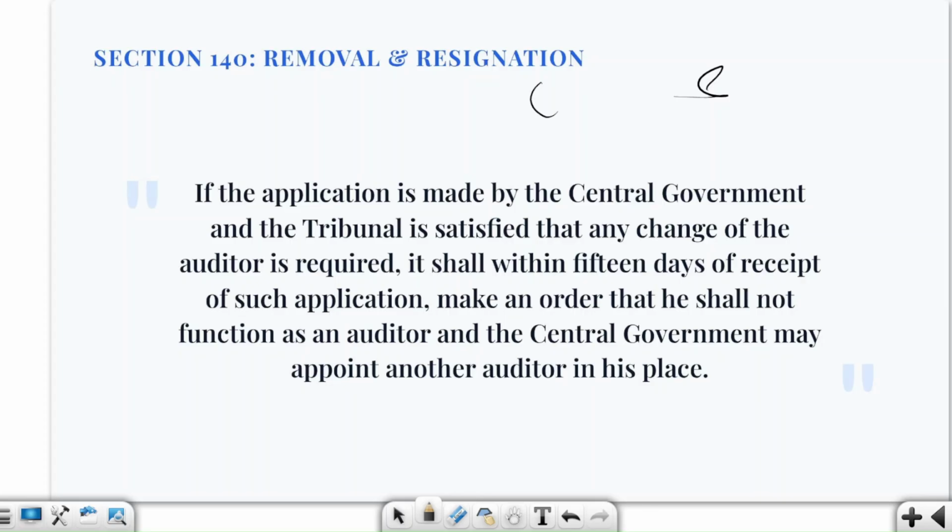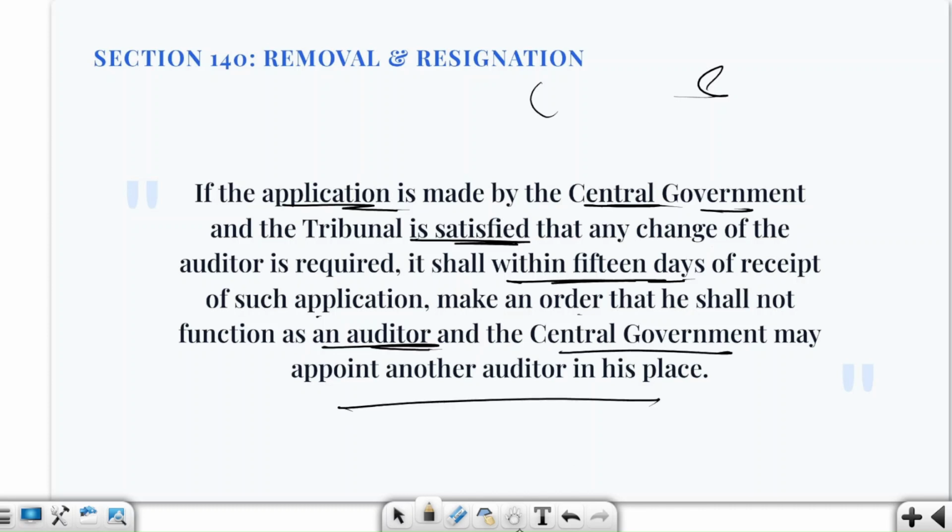Fine. Also, the central government can file an application to the tribunal. If the application is made by the central government and the tribunal is satisfied that a change of the auditor is required, it shall within 15 days of the receipt of such application make an order that he shall not function as an auditor, and the central government may appoint another auditor in his place. So the central government itself can make an application to the tribunal. Suppose the central government believes that the auditor needs to be changed. If the tribunal is satisfied that the change is necessary, it can order that the auditor shall not function as an auditor, and the central government may appoint another auditor in his place.